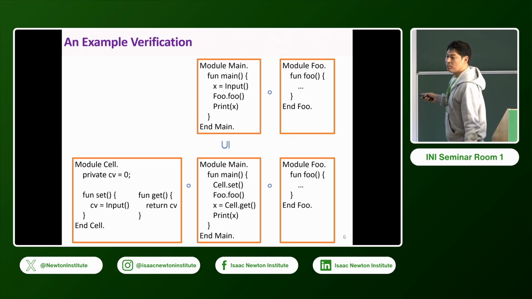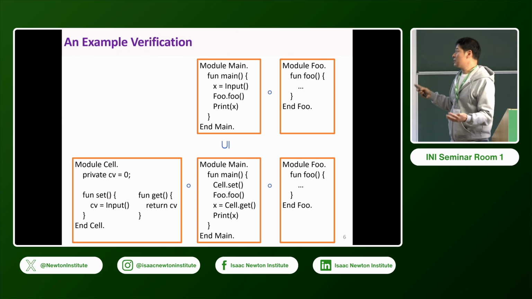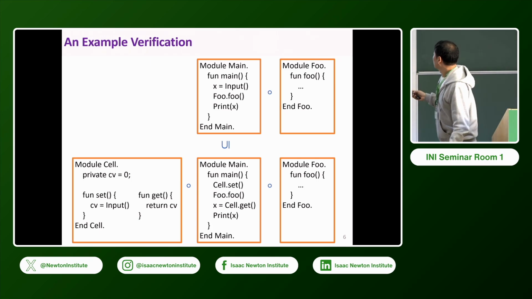But also we want to do modular reasoning. I want to verify this cell separately, modularly. And I want to verify main separately. And then foo, actually foo I don't want to verify. I just want to keep the same code here. And then we are going to prove the behavior refinement. The whole set of sequences of I/O events refines the whole set of sequences of I/O events. So this is not partial correctness. This is full correctness. Okay.